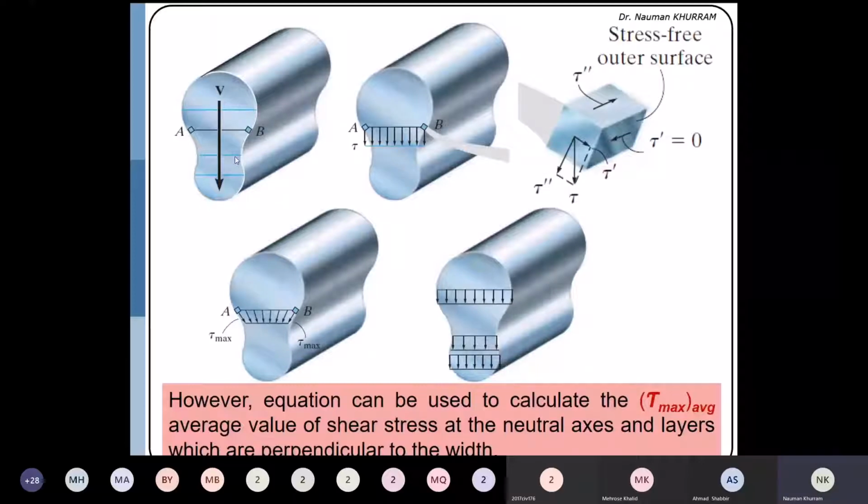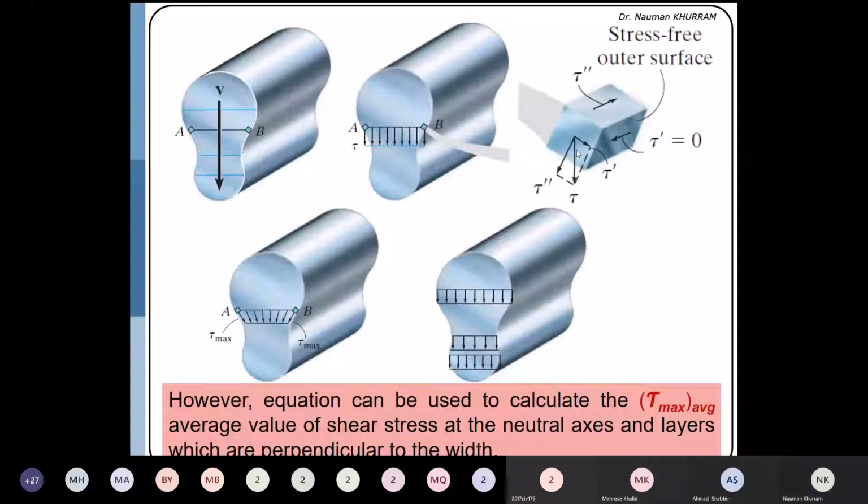In that case, we will have two components, one acting perpendicular to this line and one parallel to this line. So actually this component will not be equal to this component, rather it will be equal to the component of this force, which is lesser.